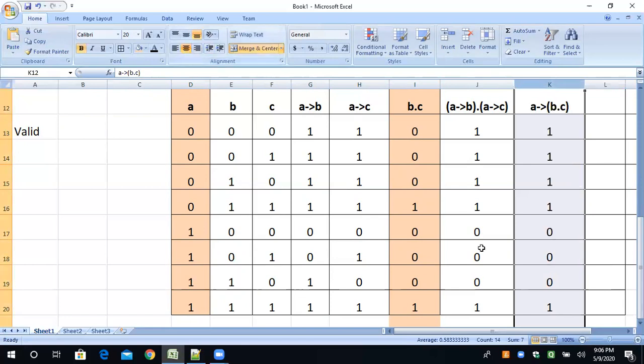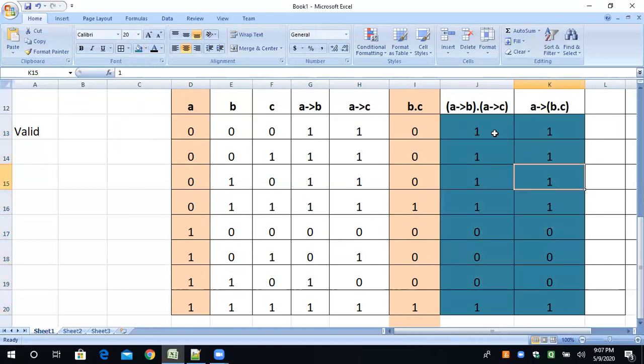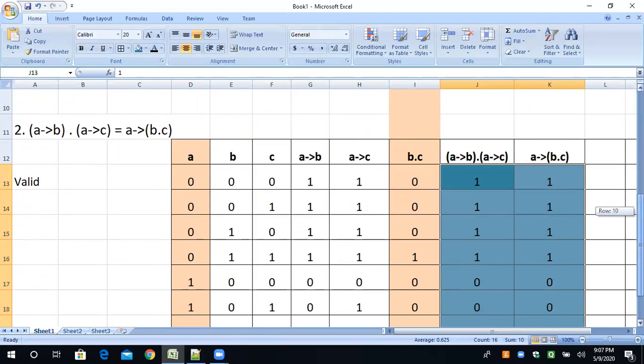Now, the most important thing: you have to check the truth values of this column, and the truth values of this column are exactly the same. So that means it is proved by truth table. The expression which we have taken in the question, A conditional B dot A conditional C is equal to A conditional B dot C, is proved by the truth table.